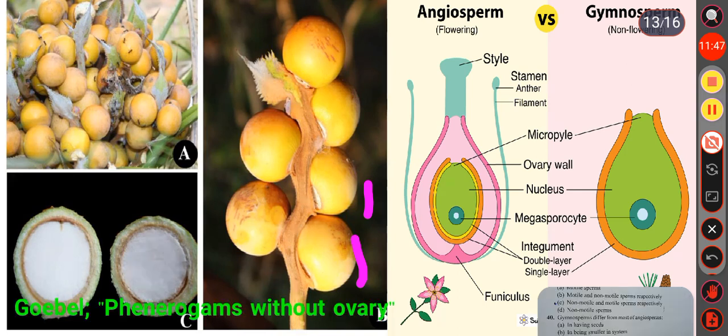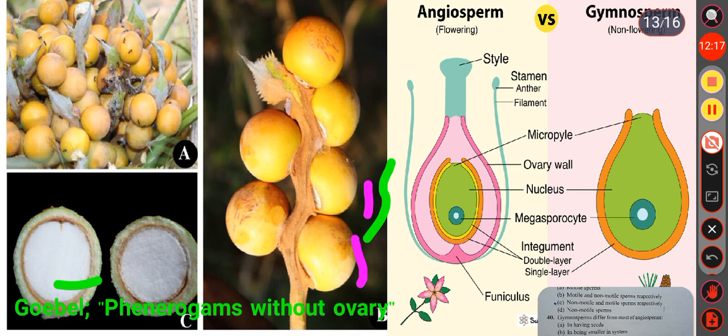Hence, according to Bell, the scientist said gymnosperms are phanerogams without ovary. As we know, gymnosperm and angiosperm both are present under the group phanerogams, but due to the absence of the ovary wall, the ovules are unprotected and so called naked.